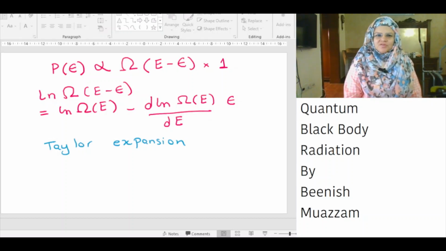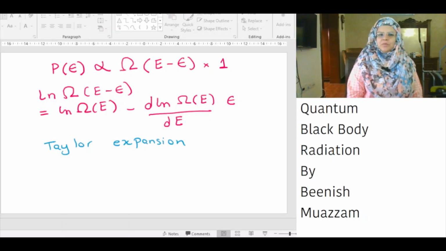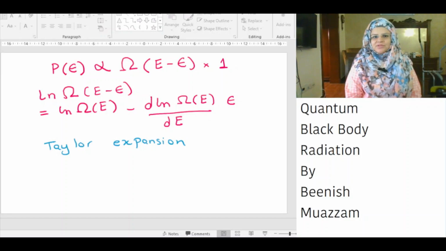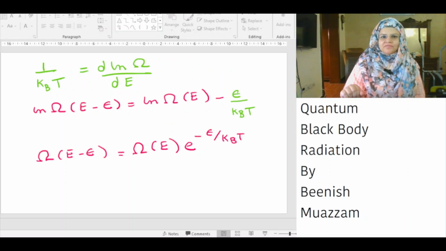If we do a Taylor expansion of ln omega of E minus epsilon, it is equal to ln omega of E minus the derivative of ln omega of E with respect to E times epsilon. The derivative of ln omega with respect to E is equal to 1 over kBT.